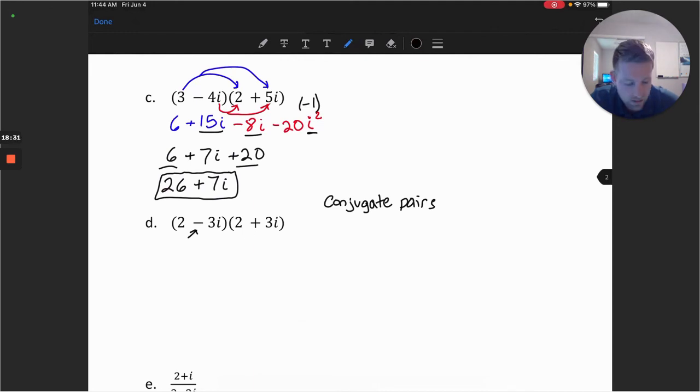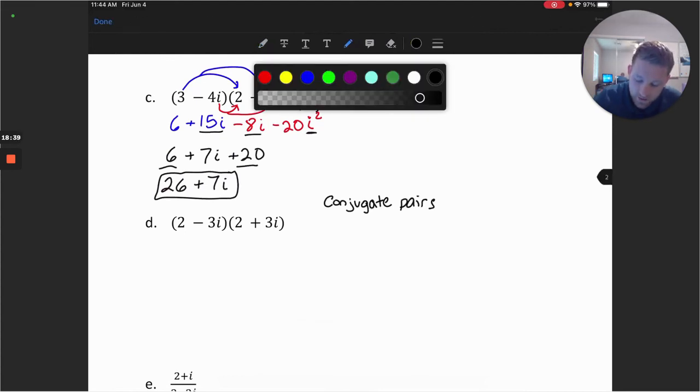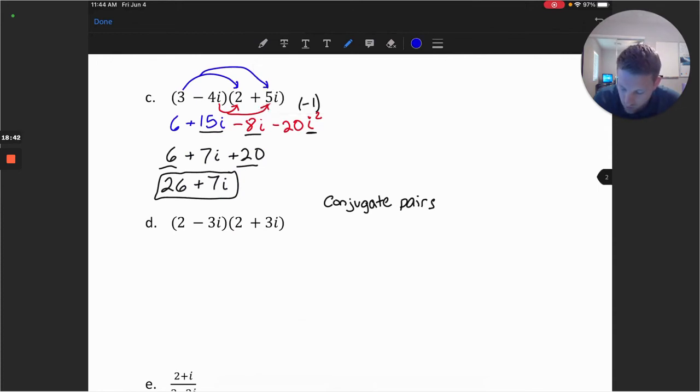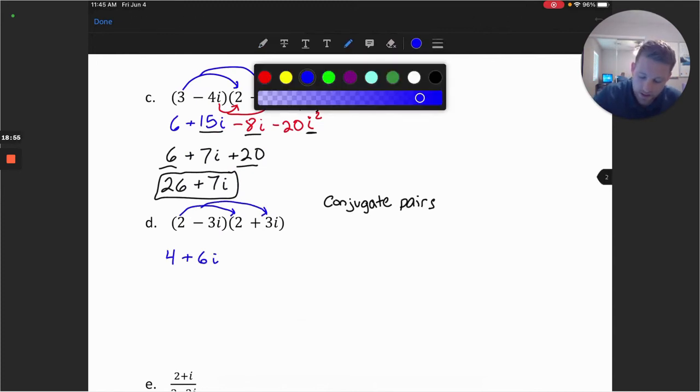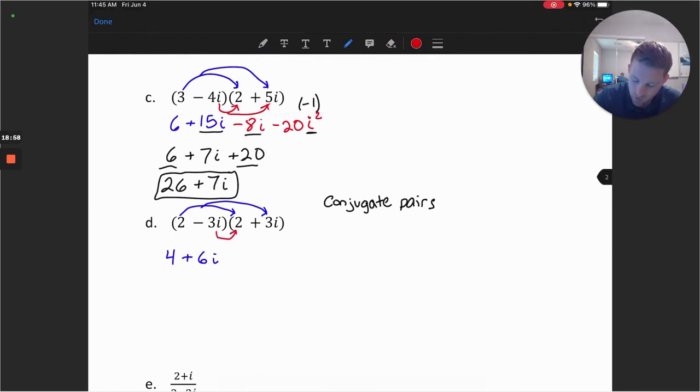So let's consider multiplying this out longhand, and then we'll find the shortcut to this expression. We'll start with 2 times 2, and then 2 times 3i. So that will be 4 plus 6i. Next, we'll take a look at negative 3i times 2, negative 3i times 3i. So we have negative 6i and then minus 9i squared.